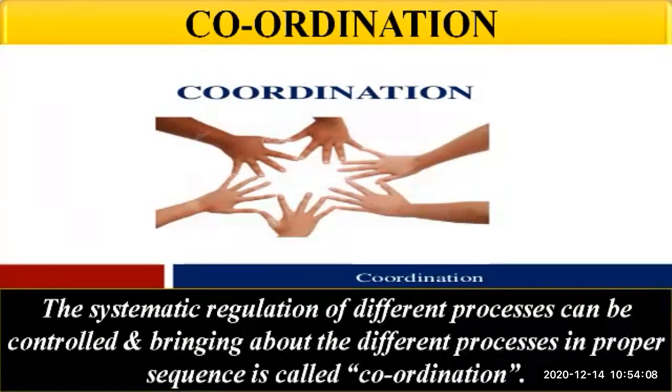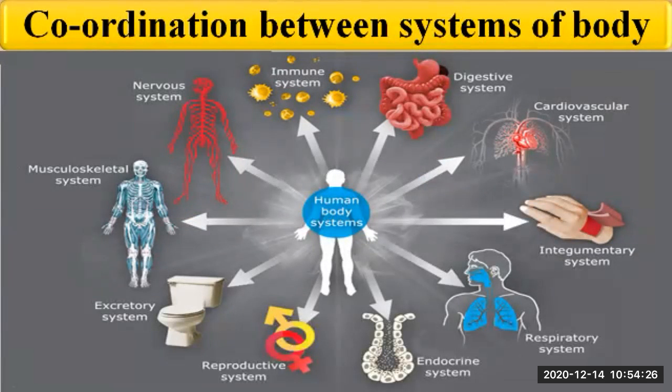Okay, so this systematic regulation of the different processes, which is being controlled and brought about for performing the different processes in the body, is called coordination. Understood, everyone? Then if any activity in the body is to be completed successfully, there must be a proper coordination between the different systems and organs participating at the different stages of that activity.